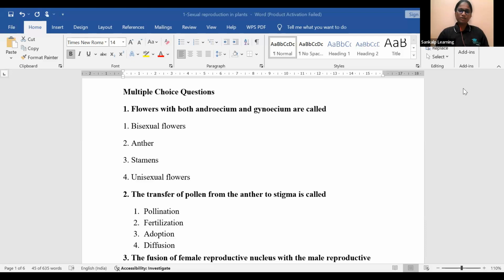Next question. The transfer of pollen from the anther to the stigma, that process is called what? Very easy question. Option A pollination, option B fertilization, option C adoption, option D diffusion.